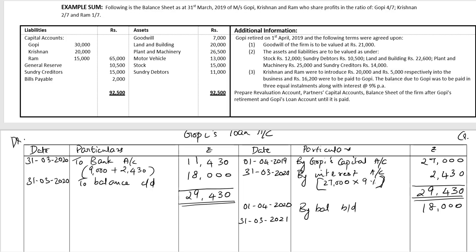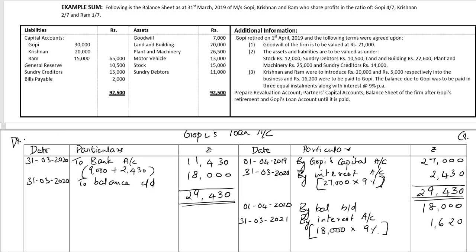At the end of the second year, 31/3/2021, interest accrued by interest account. Amount of interest accrued is 18,000 into 9%, ₹1,620. On the same date, 31/03/2021, we need to pay the installment along with the interest to bank account.